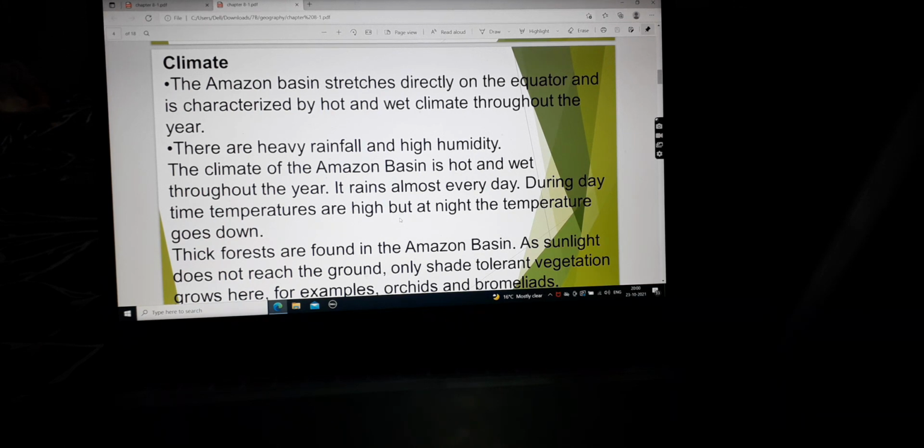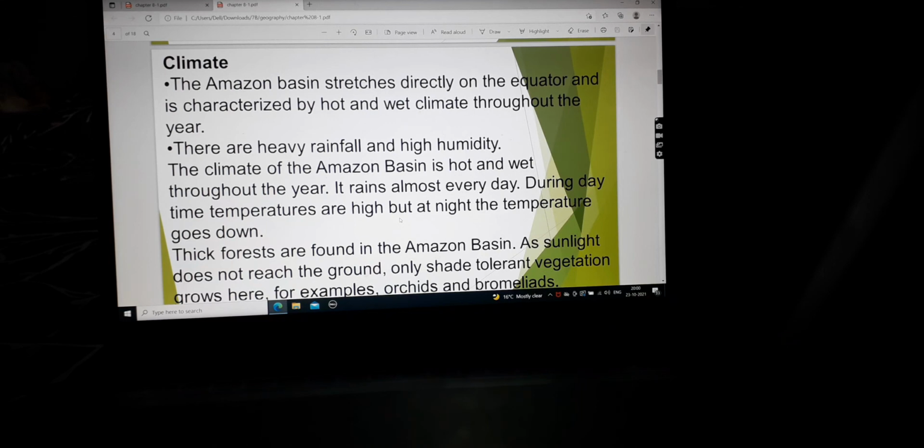It rains almost every day. During daytime, temperatures are high, but at night the temperature goes down. So what happens is, during the day it is very hot and very humid, but during the night the temperatures also go down. Why? Because the sun has set, and it becomes cold. The water starts getting cold, and during the day or during the night it can rain any time, and it rains every day in this region.